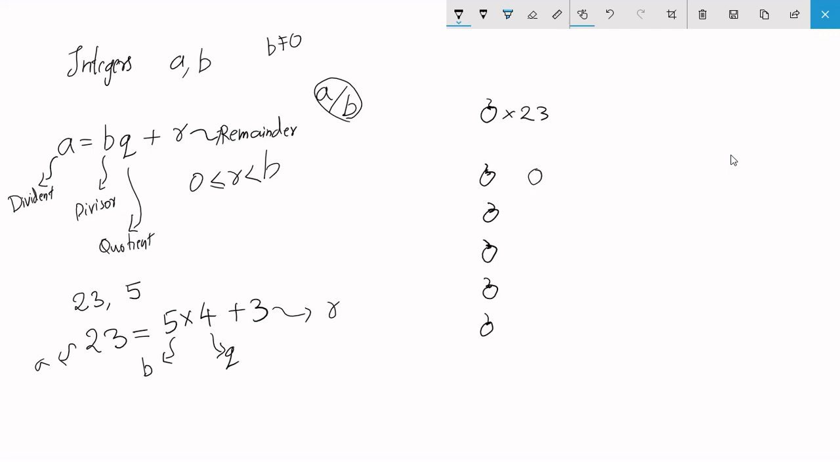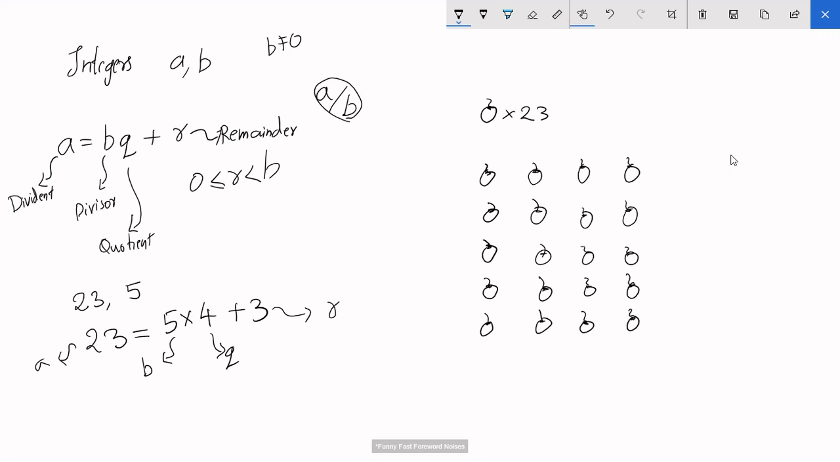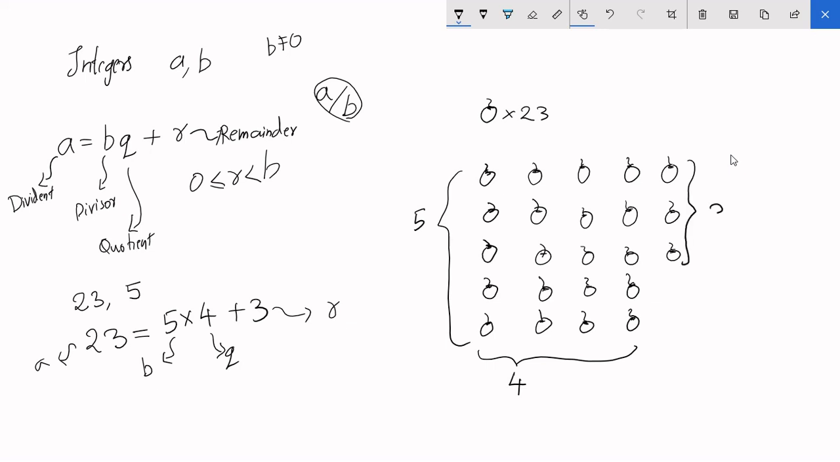So let me quickly do that. And as you can see, I've drawn out 23 coconuts. There are a total of 23 coconuts, and in a single row there are 5. And as you can see, there are 4 perfect rows, that is 4 rows having 5 coconuts each, and 3 remaining coconuts. This plays out very well.